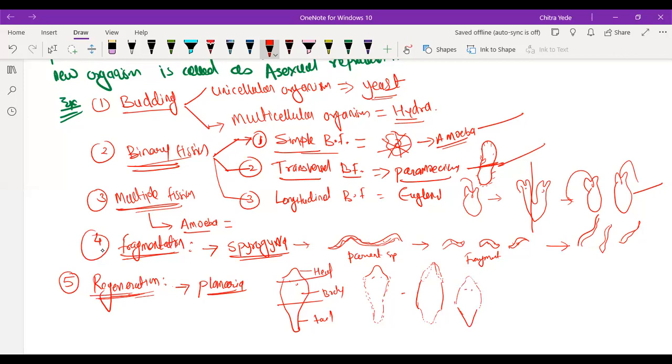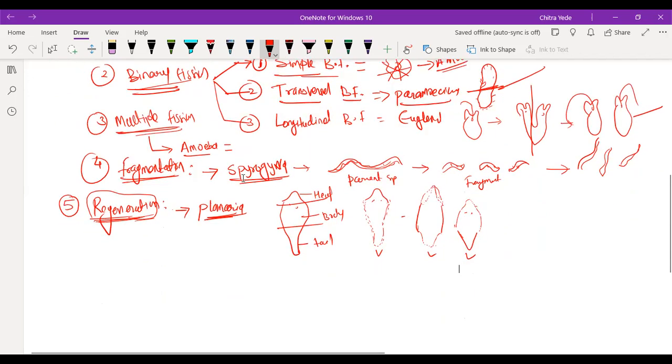Each part of the planaria has regenerative cells in it. Due to the presence of regenerative cells, a whole body develops from the fragment or part of the planaria body. So by breakdown of one planaria into different parts, each part develops into a whole planaria, as you can see here. This is called regeneration. Understood, everyone? Keep replying.